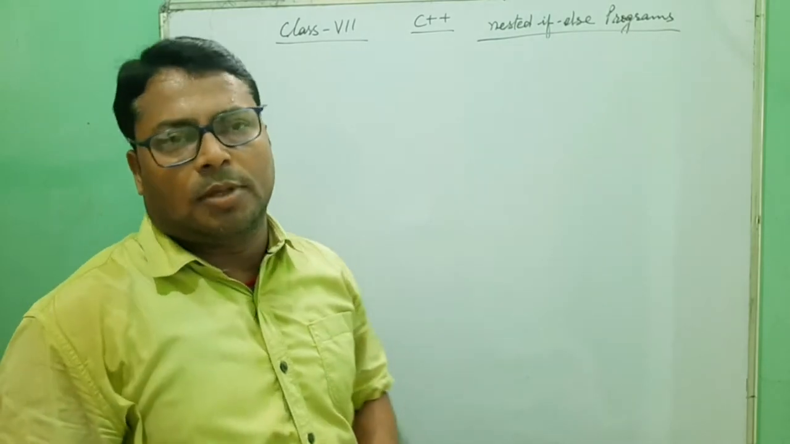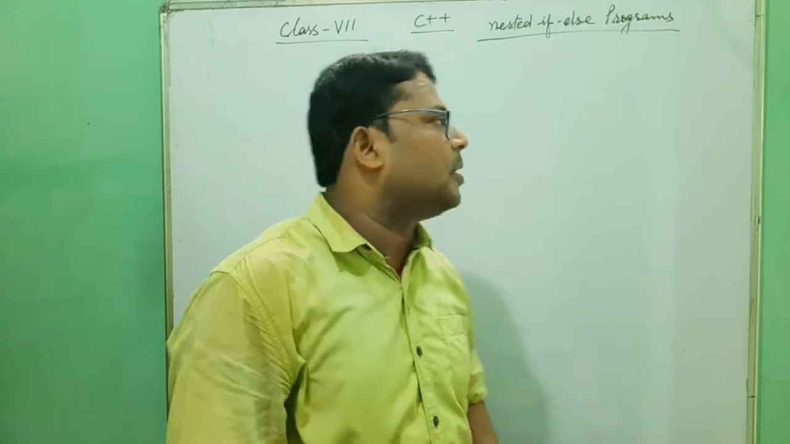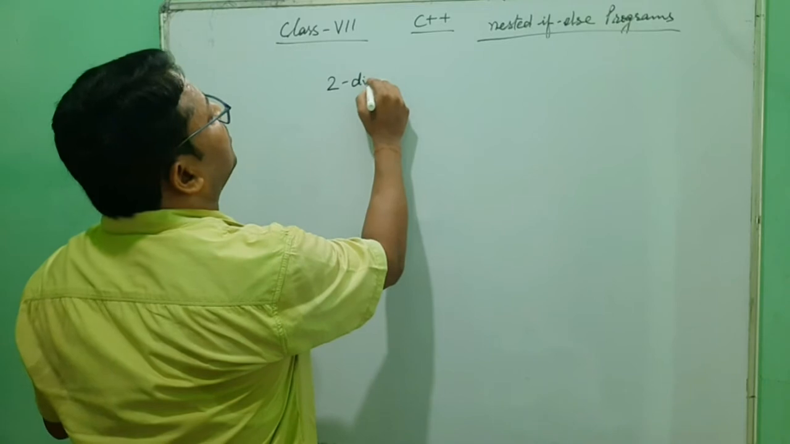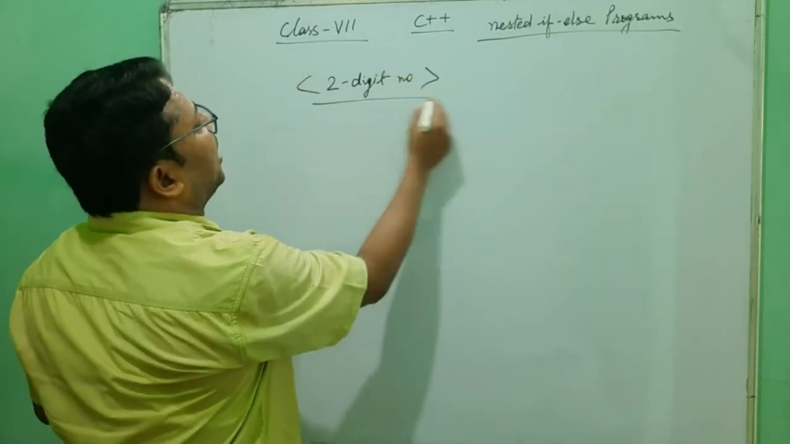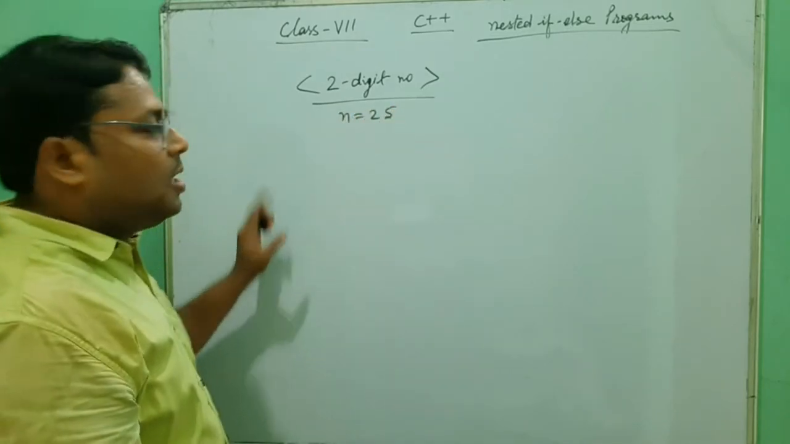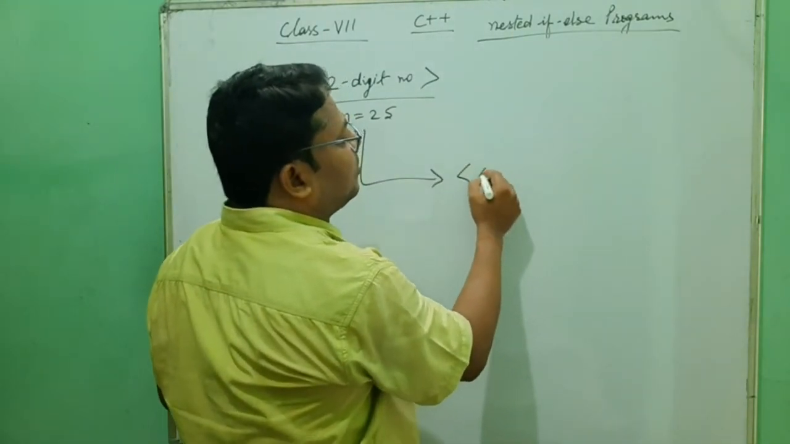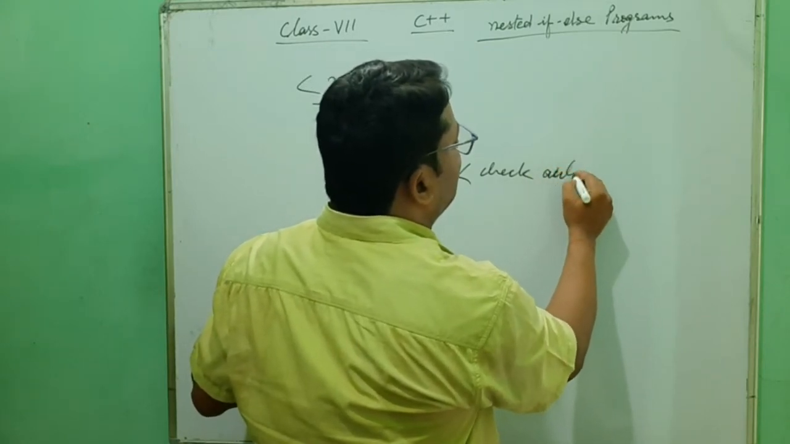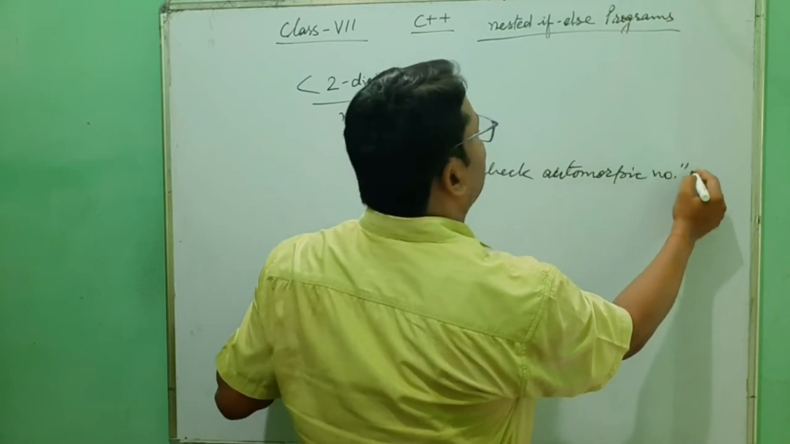My dear, now the third question, the third way of understanding, we understand with one example. Suppose a 2-digit number is given by the user, like n is equal to 25, given by the user. Inside this we need to check whether it is an automorphic number or not. That means what will we check? Check automorphic number or not.